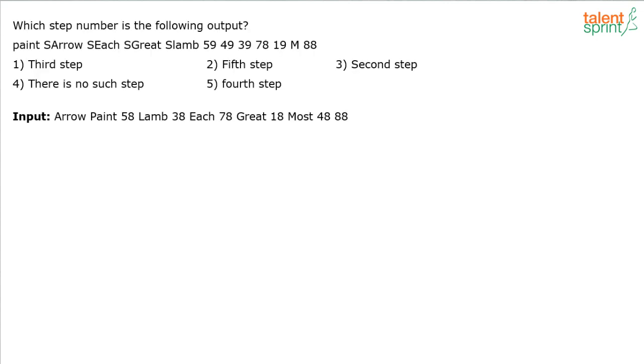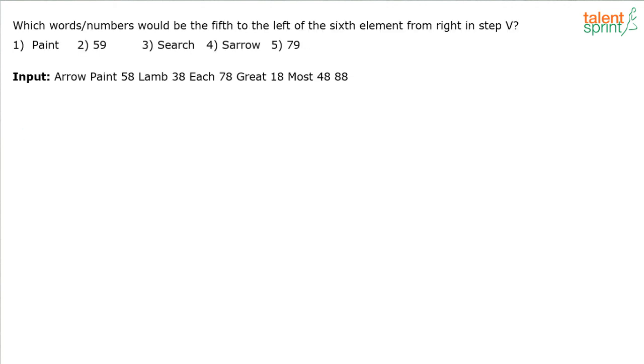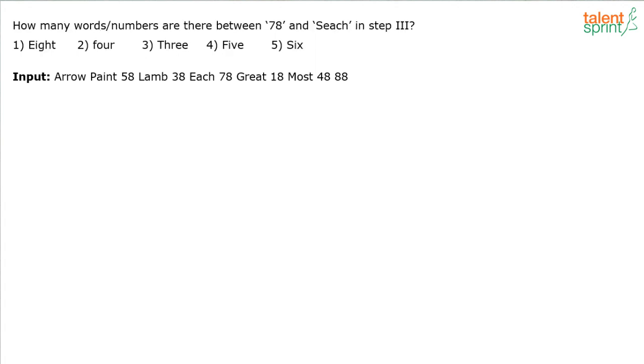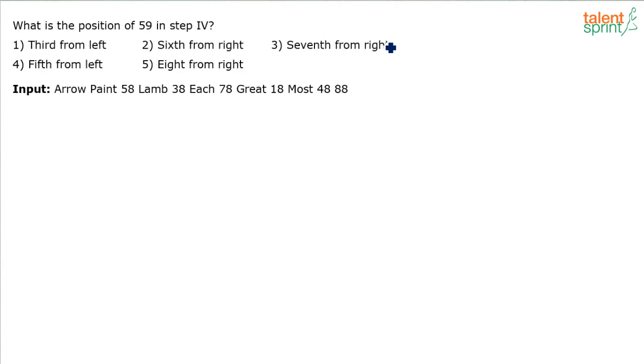Usually there are 5 questions asked along with this, like you can see the first question here: which step number is the following output? So there's some output given there and he's asking you to find out the step number for the following output. An input again has been given here for your reference. Then which word or number would be 5th to the left of 6th element from the right in step 5? Which element would be 11th from right in step 5? How many words or numbers are there between 78 and each in step 3? Then what is the position of 59 in step 4 and so on.